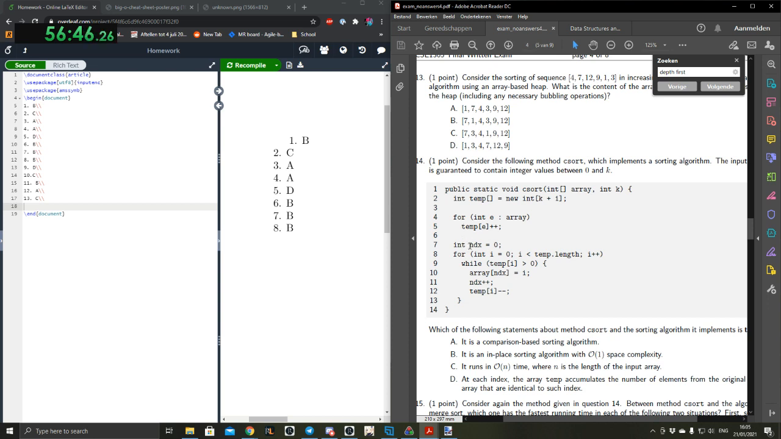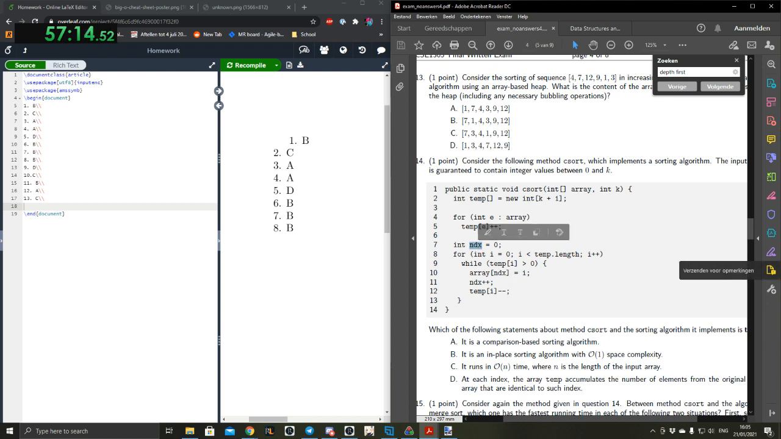Then they have ndx. Then they say for i is 0, i is less than temp length, i plus plus. So this is just i is less than k plus 1. While temp i is greater than 0. So they go over all the things, while there's still things left in temp i. This is just sorting, pretty cool indeed.